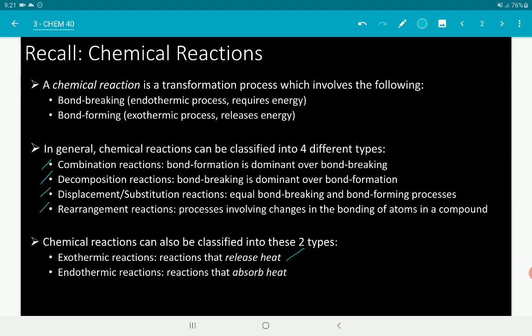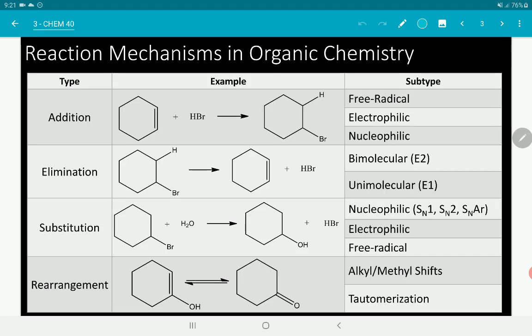So, these are usually bond-breaking reactions kasi bonds require energy to break. Okay? Again, there are other factors that may be involved in the absorption of heat. Okay? May pwedeng phase transformation, etc. So, pareho lang din nung exothermic reactions. Okay? So, there are four major types of organic reactions.